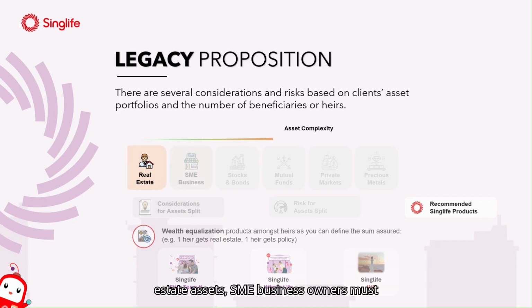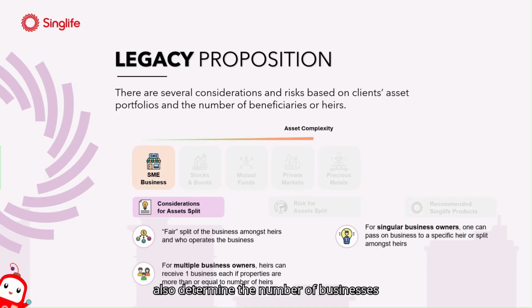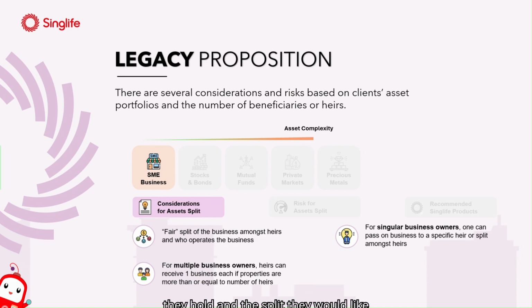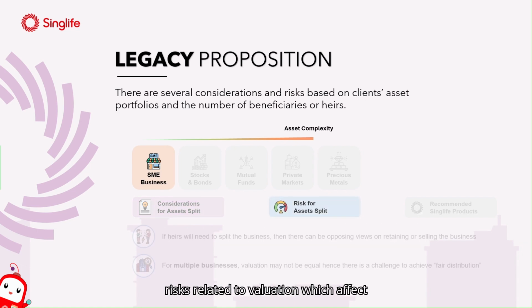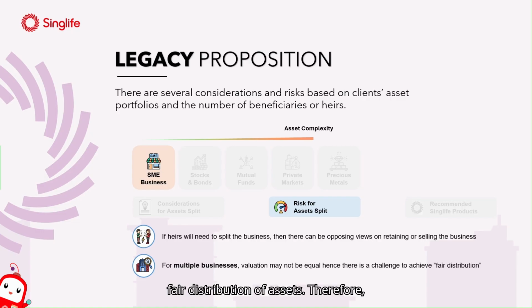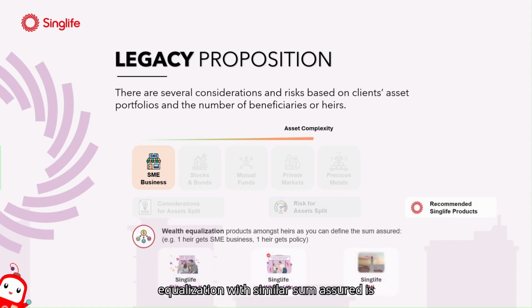Similar to real estate assets, SME business owners must also determine the number of businesses they hold and the split they would like to allocate to each of their beneficiaries. They also have to take into account who will be continuing with the business. There are also risks related to valuation, which affect fair distribution of assets. Therefore, products with the aim to wealth equalization with similar sum assured is recommended to ensure fair distribution.